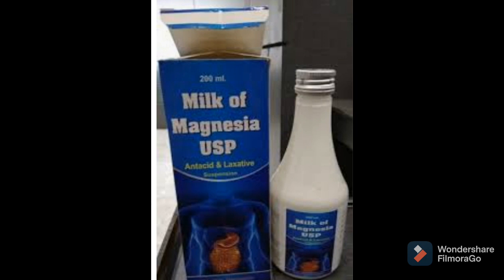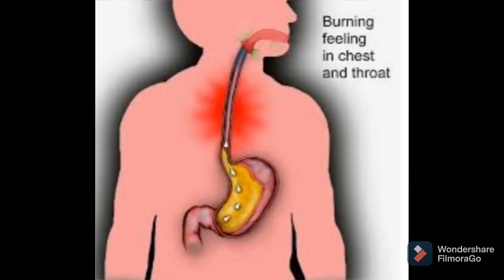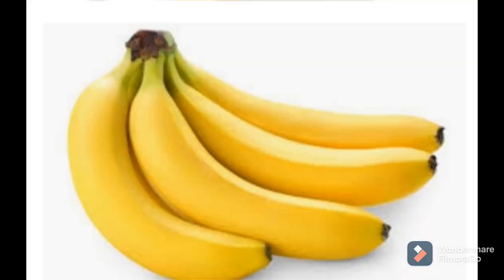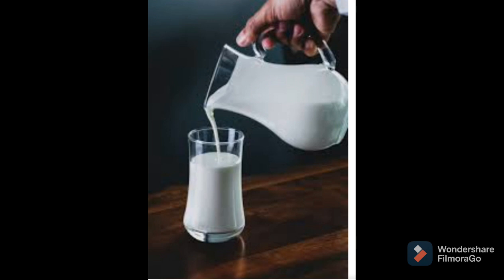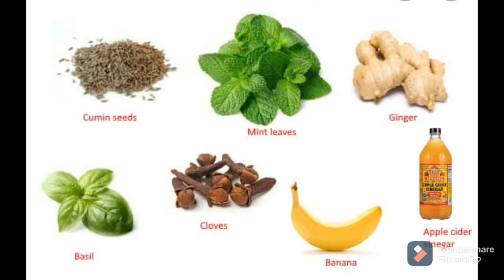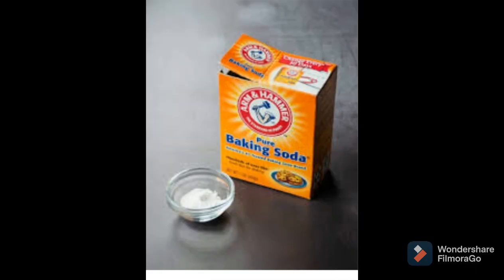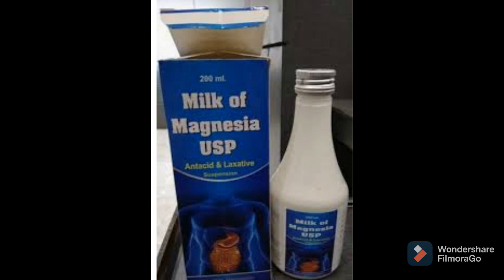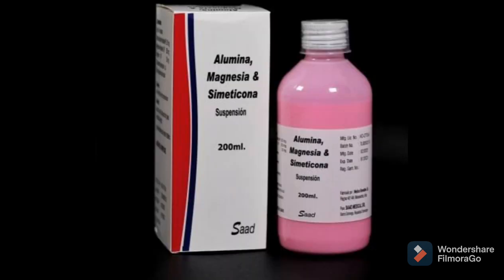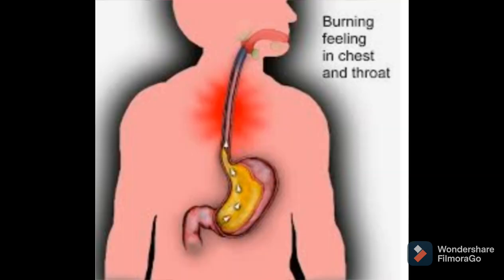Okay, so what is acidity? Acidity is caused due to excess secretion of HCl in our stomach. And what are the home remedies? We can use banana, cold milk, buttermilk, black pepper and coriander. Then pudina, means mint leaves. Then baking soda. These home remedies we can use to cure this acidity. And also we can take antacids such as milk of magnesia, which contains magnesium hydroxide.